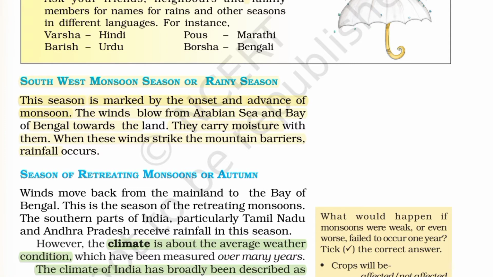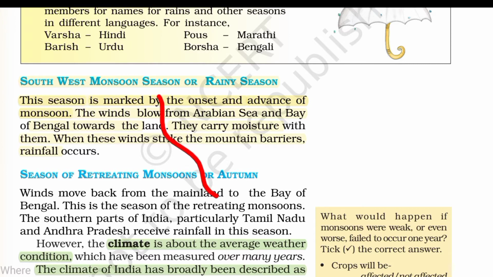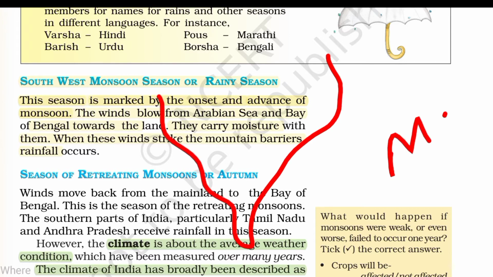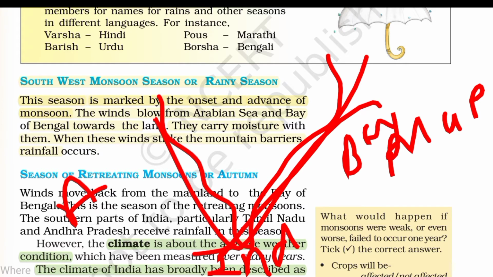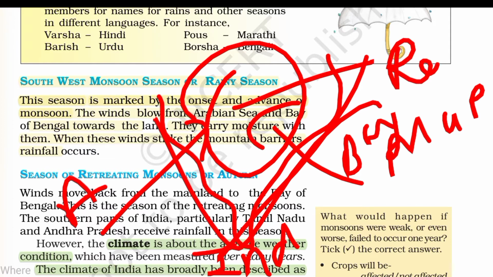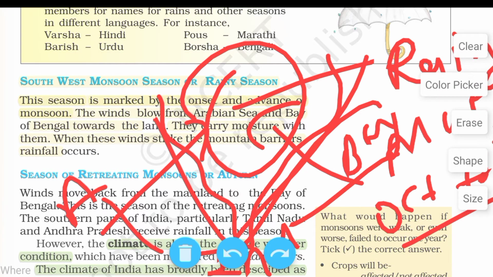Then the southwest monsoon season, the rainy season. The southwest monsoon is the advancing monsoon season. Here is the map of our India, with the Arabian Sea, the Indian Ocean and the Bay of Bengal. India has coasts on three sides, so the wind flows here and these areas receive rain. The southwest monsoon season is around October to November.